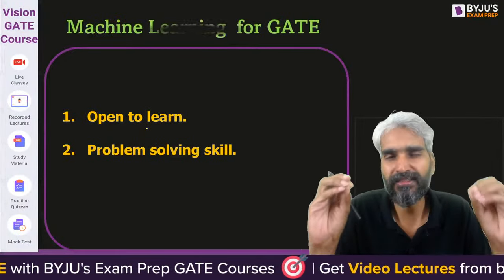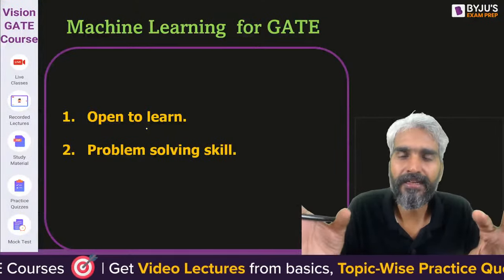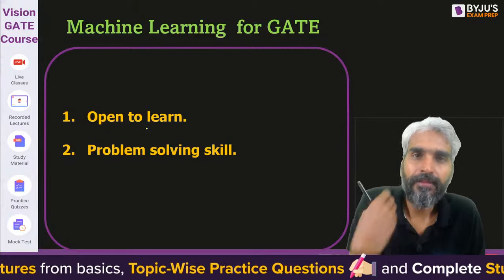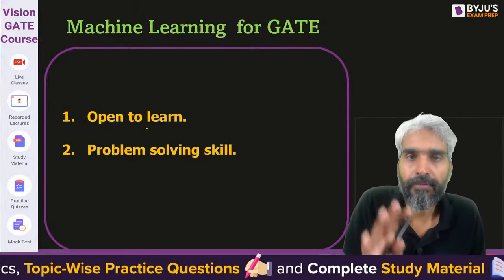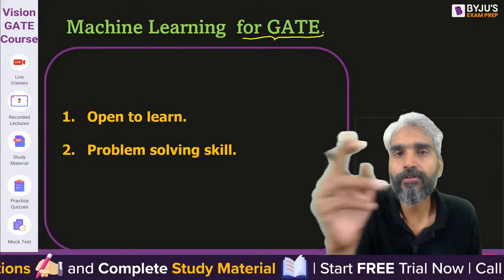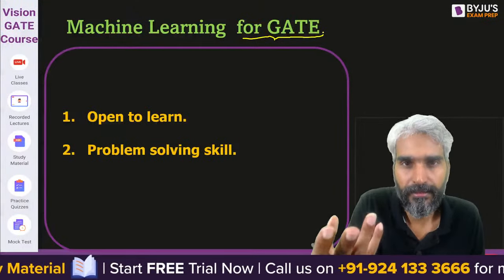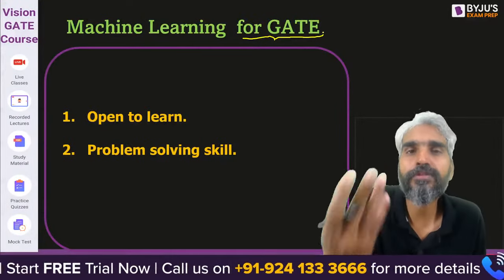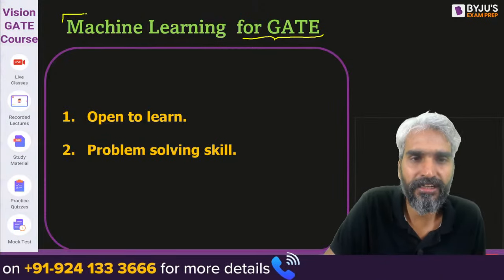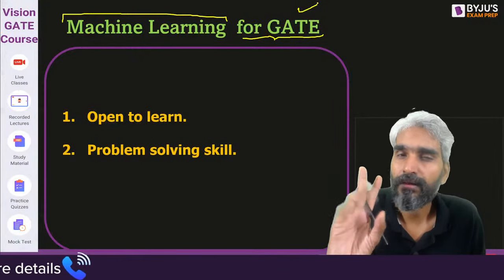So guys, this concept is damn easy. Machine learning may be a very difficult subject when it is about actually implementing an algorithm which can learn. But what you need to learn from the GATE point of view is the different concepts based on which a new algorithm or new learning mechanisms will be defined. So if you are interested in learning machine learning from the GATE point of view, then only two very basic things are required.